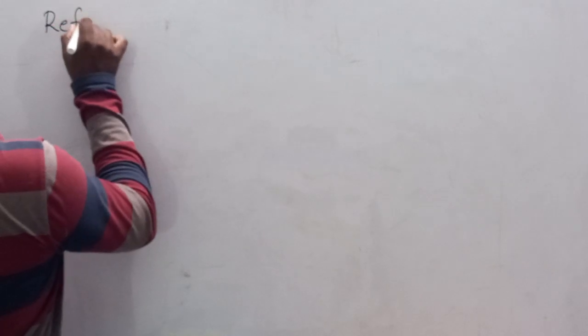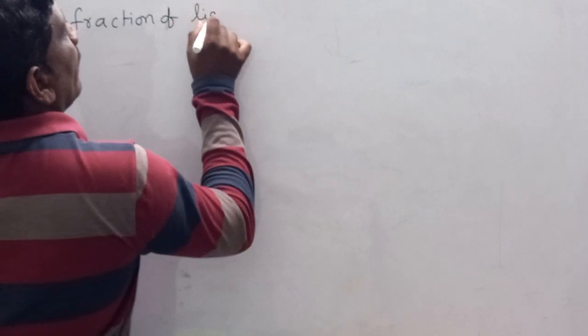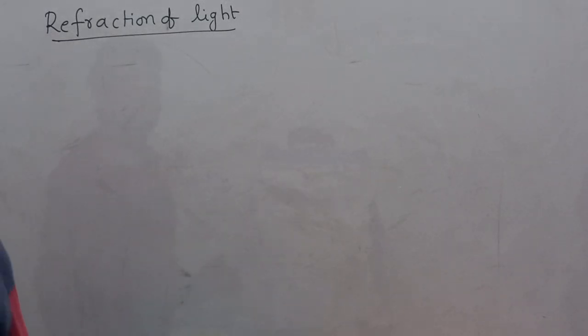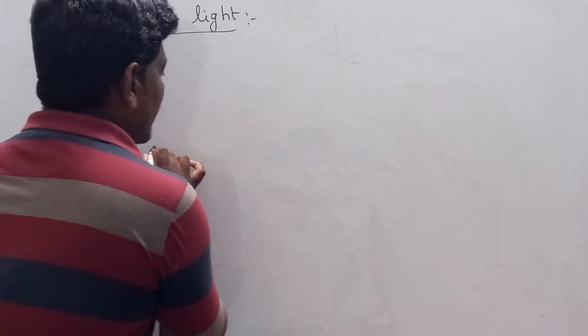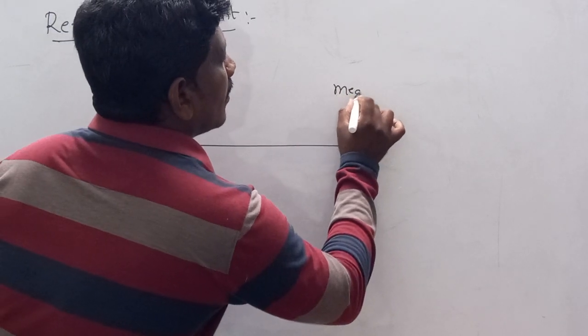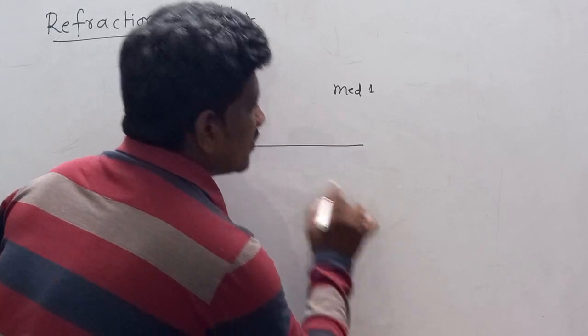Today I would like to explain a beautiful concept, that is refraction of light. Refraction means bending of light ray when it enters from one medium to another medium. The phenomenon of bending of light ray when it enters from one medium to another medium. So now this is medium 1 and medium 2 separated by the boundary.